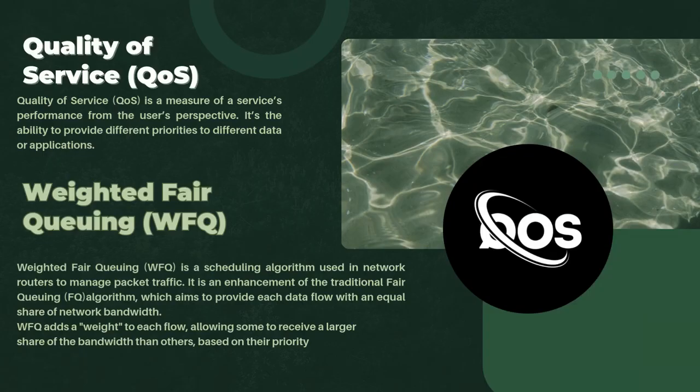Quality of service, QoS, is a measure of a service's performance from the user's perspective. It's the ability to provide different priorities to different data or applications. Weighted fair queuing, WFQ, is a scheduling algorithm used in network routers to manage packet traffic. It is an enhancement of the traditional fair queuing, FQ, algorithm, which aims to provide each data flow with an equal share of network bandwidth. WFQ adds a weight to each flow, allowing some to receive a larger share of the bandwidth than others, based on their priority.